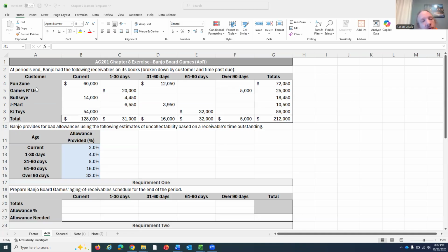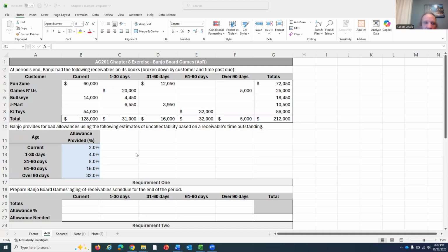Rinse and repeat for our four other customers: Games R Us, Bullseye, J-Mart, and KJ Toys. We have amounts of receivables from them that have been outstanding for various lengths of time. Well, to make an estimate on this, we have to make the assumption that a receivable that is current is much more likely to be collected than a receivable that is 90 days past due. A receivable that's 31 to 60 days past due is still more collectible than one that's 61 to 90 days past due, etc. So the longer something is overdue, the more likely it is it's not going to be collected.